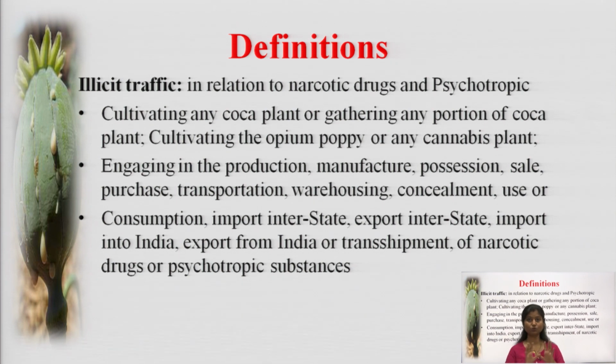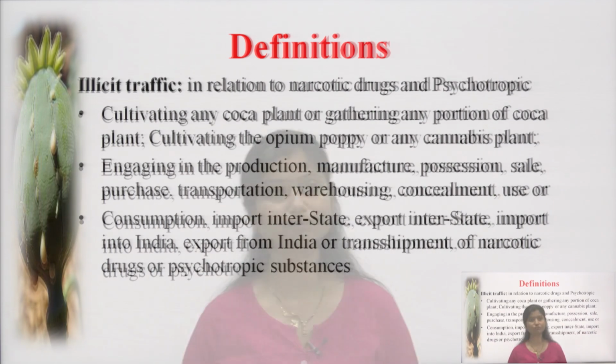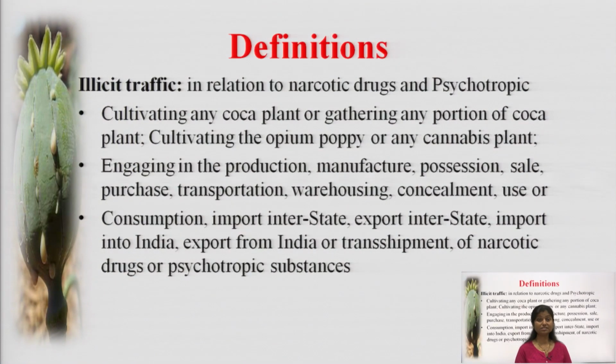The main aim of this Act was to control operations with respect to narcotic drugs, including cultivation, processing and selling. If things are not done by the law or governing authorities, and people use them for smuggling or for taking benefits, then it is termed illicit trafficking.